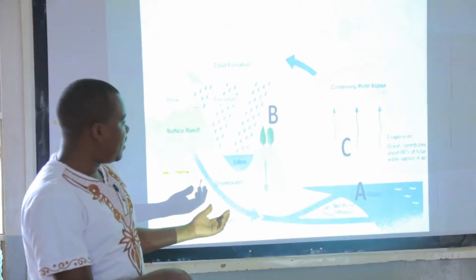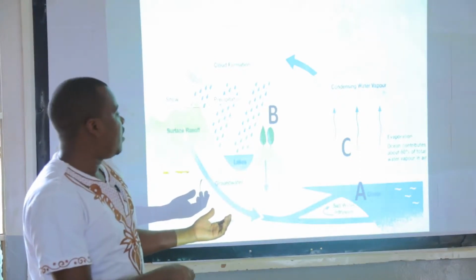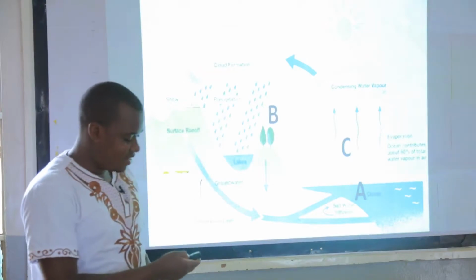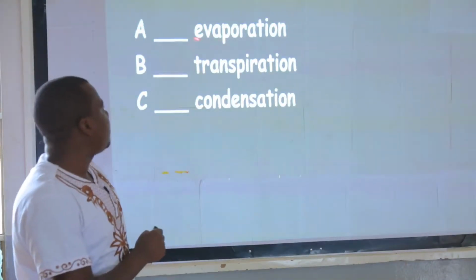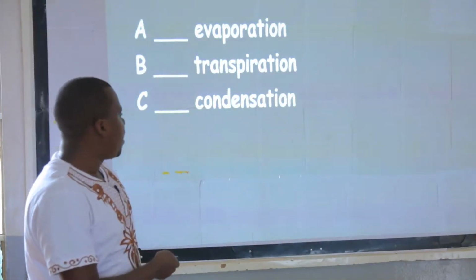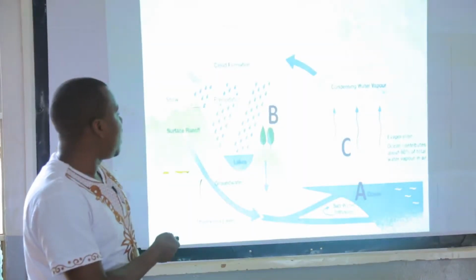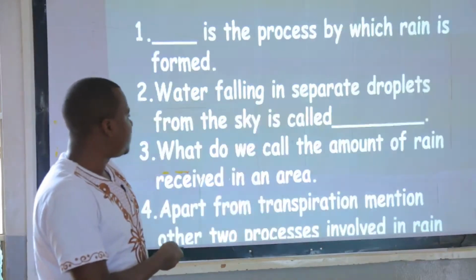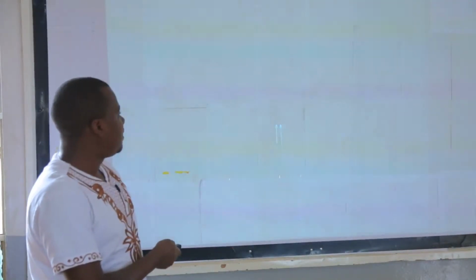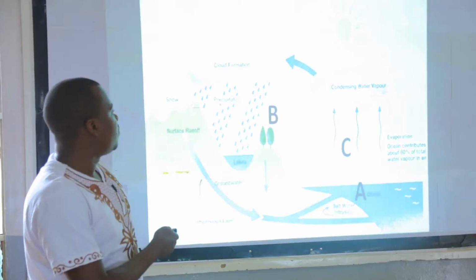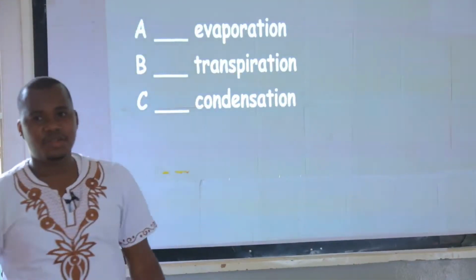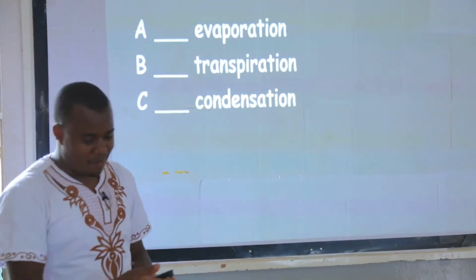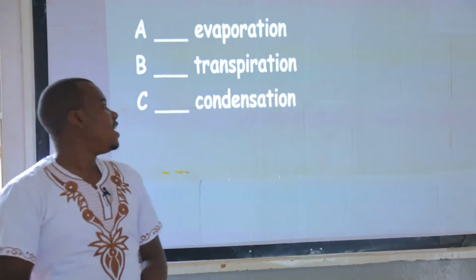So they are here. As here we indicated them using letters. A, this C is on clouds up here, then B on plants. So we have A as evaporation, then B is transpiration, then C is condensation. And when you are writing these words, make sure you write them with very proper spelling, very correct spelling.